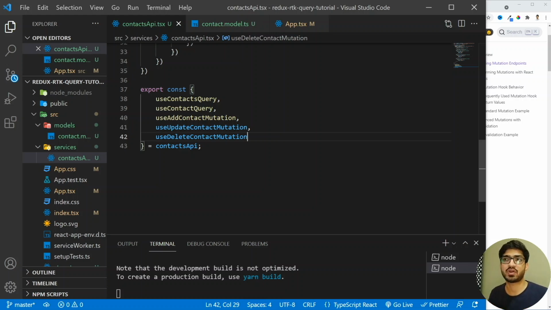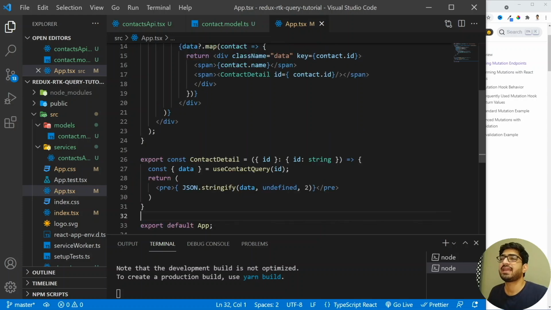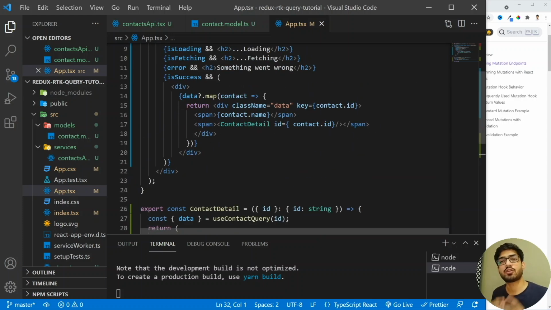Now we can make use of these hooks in our app.tsx file. So let's go to the app.tsx file, and inside the app.tsx file, in order to create any new contact, we need to have a form. But the focus of this video is not to create the form and all those stuff.